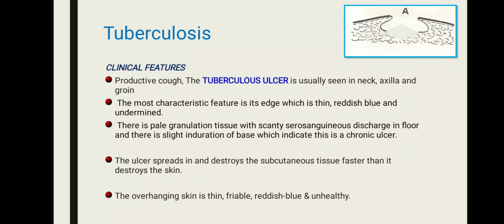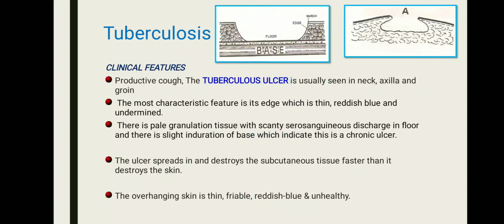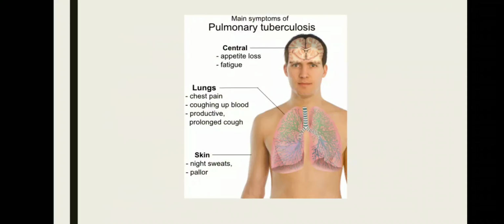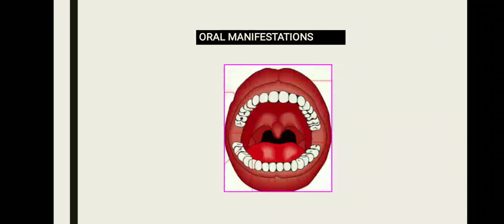The clinical feature is the tuberculous ulcer, as I have already been telling you in the clinics. The tuberculous ulcer has undermined edges, so here it is. There's a pale granulation tissue, and the ulcer spreads in and destroys the subcutaneous tissue faster than the skin. That's why it has undermined edges. The main symptoms are: central nervous system, appetite loss, fatigue; lung, chest pain, cough; skin, night sweats and pallor.